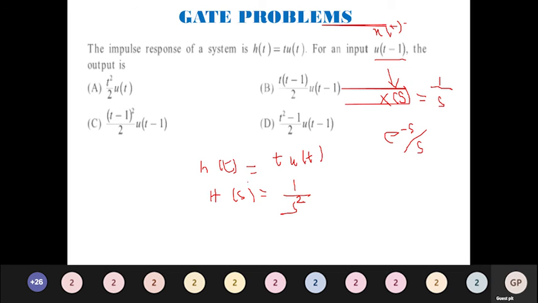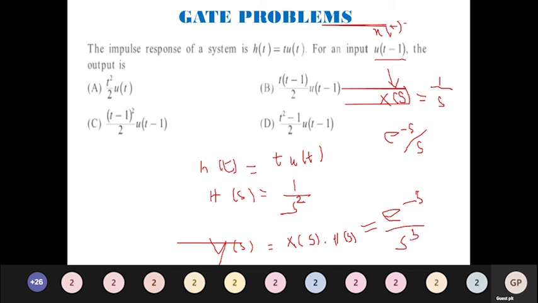So you know x of s, you know h of s. We know the formula for y of s. Y of s is in general given by x of s multiplied with h of s. So I have e power minus s by s into 1 by s square. So I will have e to the power minus s divided by s cube.